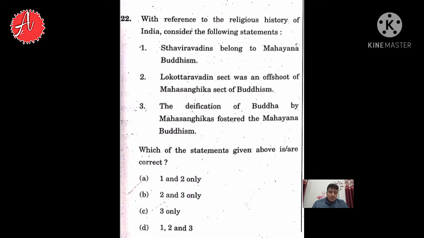the Mahasangikas gave divine honor to the Buddha. So they fostered Mahayana Buddhism, meaning they supported the rise of Mahayana Buddhism. Yes, it is correct, because Mahasangikas are known to be the precursor of Mahayana traditions, meaning they are the forerunners, the predecessors. So here option B is the right one because it includes statements two and three. So the answer here is option B.